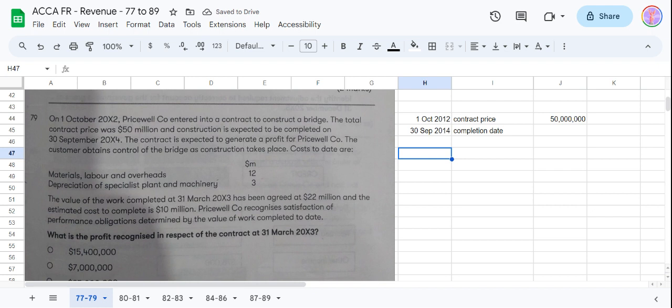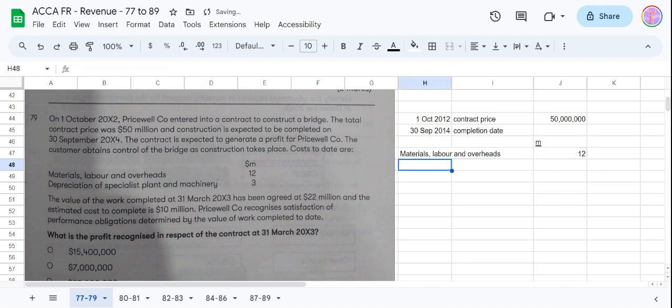The contract is expected to generate a profit for P company. The customer obtains control of the bridge as construction takes place. As it is taking place, the customer will take the control of the bridge. Cost to date are materials, labor, and overheads of 12 million.